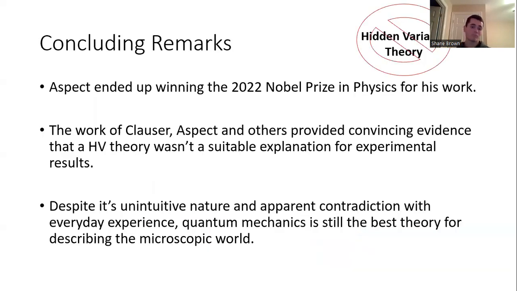So Clauser and Aspect and these other experimentalists were able to show us pretty convincingly that quantum mechanics seems to be the best theory we have at the moment. Despite quantum mechanics, as Einstein famously said, being very unintuitive and strange, and not seeming to coincide with the reality that we're all used to or that we perceive, despite all of the weirdness about it, it still seems that it's the best theory we have at describing nature, at least at the microscopic level.